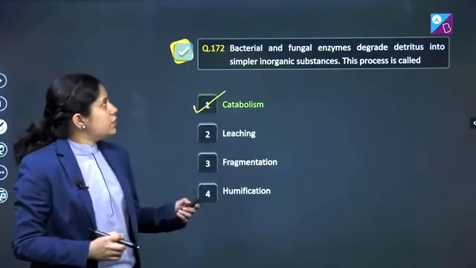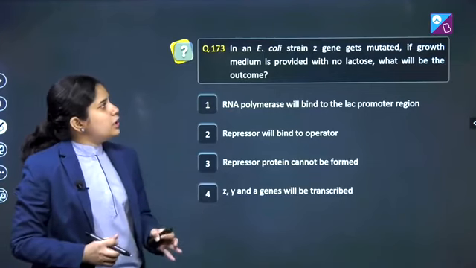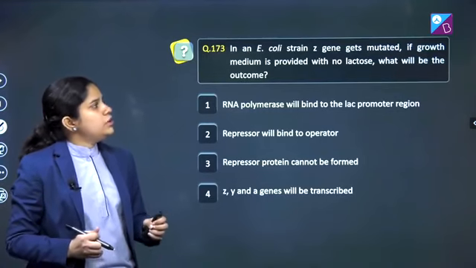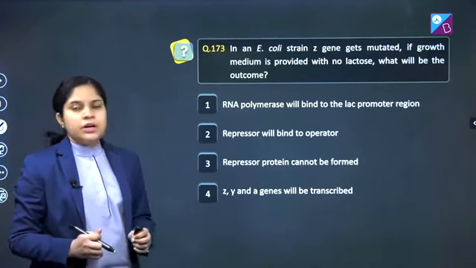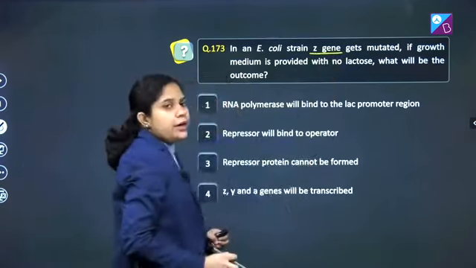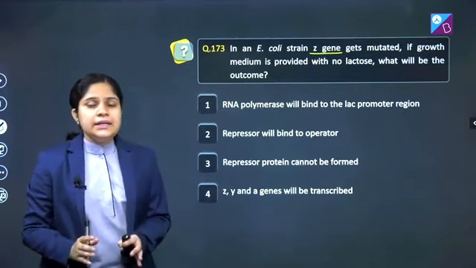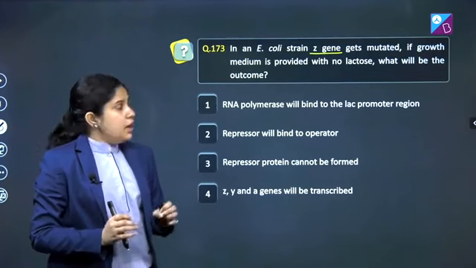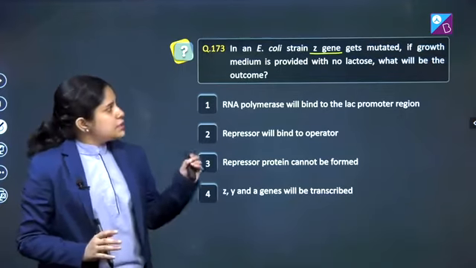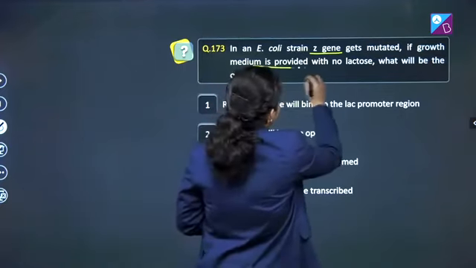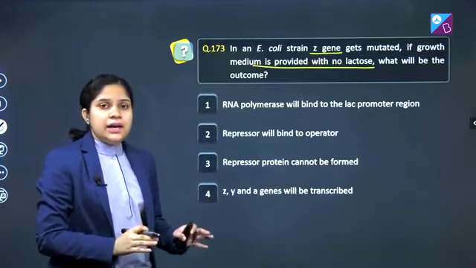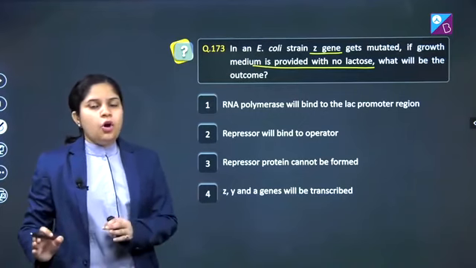Let's see the next question. Question number 173. In an E. coli strain, Z gene gets mutated. If growth medium is provided with no lactose, what will be the outcome? Two conditions are given in the question. The first condition is that the Z gene is mutated. We know the Z gene codes for the beta galactosidase enzyme, and if the Z gene is mutated, this enzyme will not be formed. The second condition is that the medium is not provided with any lactose. If there is no lactose in the medium, the operon will be in the off condition.